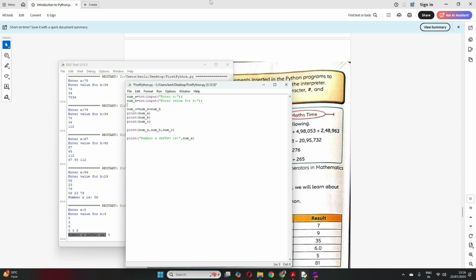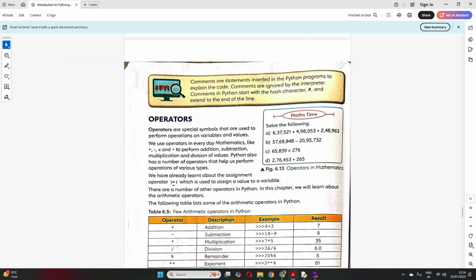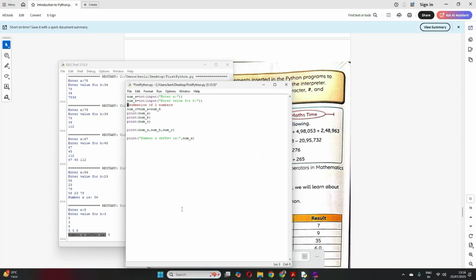summing two numbers, right? So I'll just write with hash, sorry, it will be hash. So you can write summation of two numbers. Whatever you write with a hash is considered a comment in Python. Clear? So when the interpreter is translating your program and it sees this hash, it understands that this is just a comment, so it has to ignore this line, and it ignores the line.